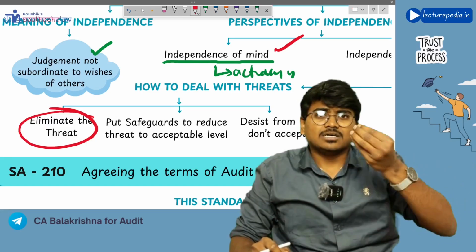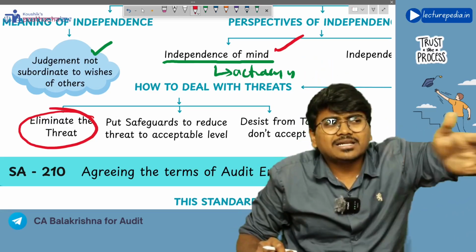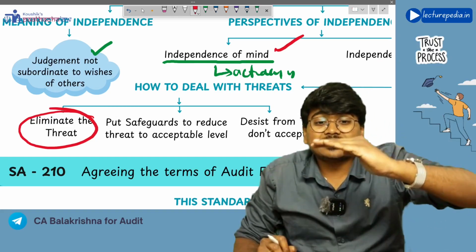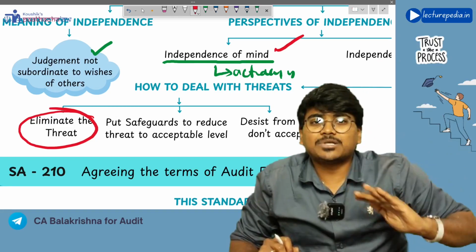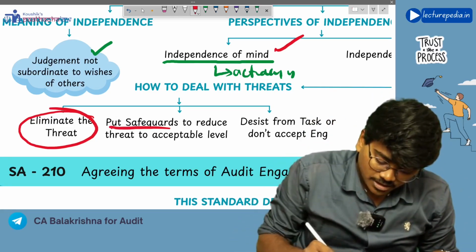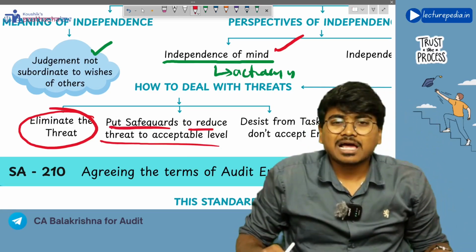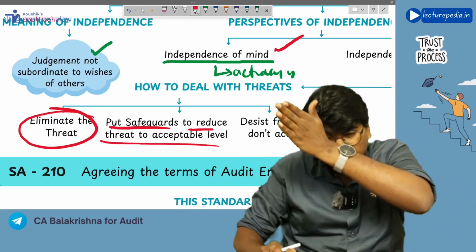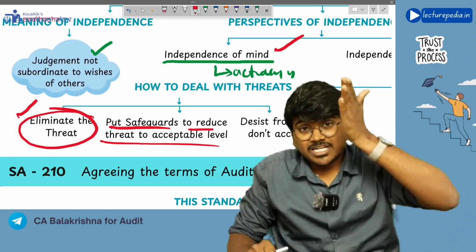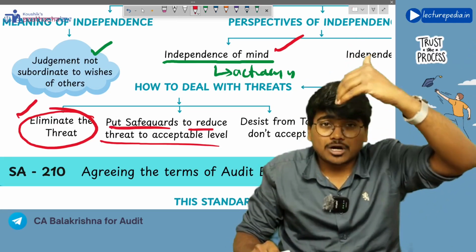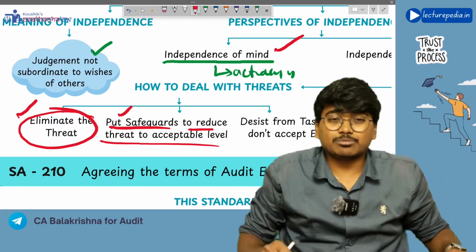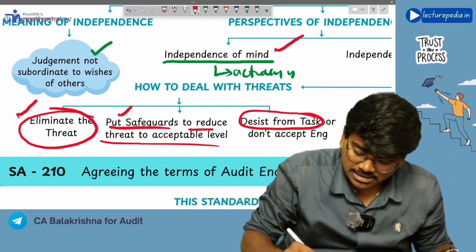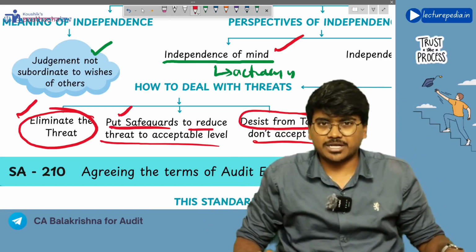Okay, for all the threats, it might not be possible to completely eliminate them. In such a situation, you will implement safeguards so that the threat can be reduced to an acceptable level. Or if it is not possible to eliminate the threat, or if it is not possible to implement the safeguards and reduce the threat to an acceptable level, the best thing that you can do is desist from doing that task or not accept the engagement.